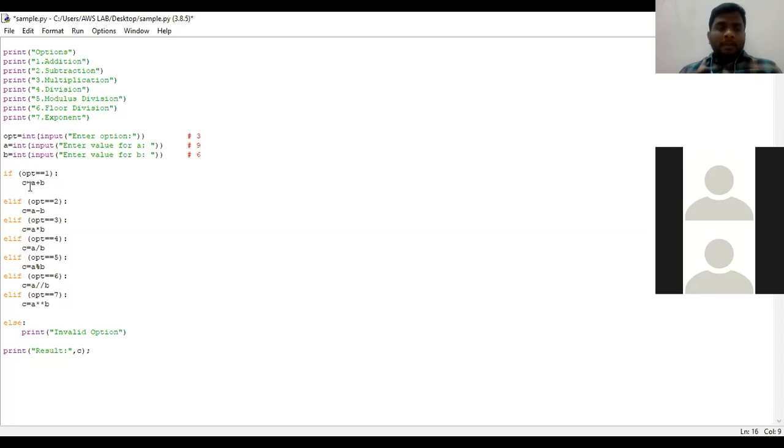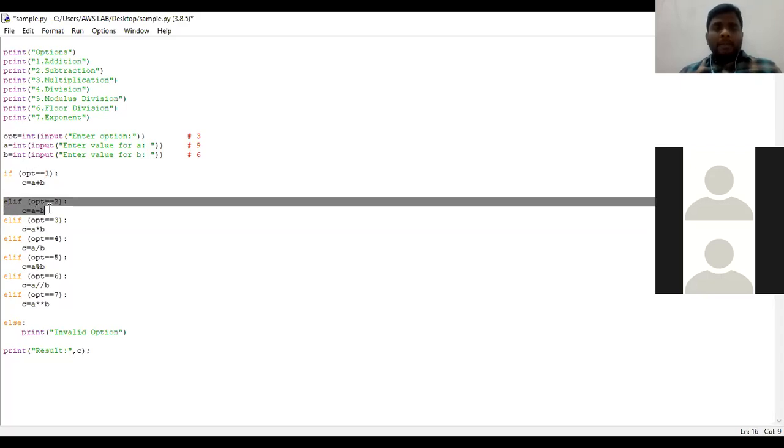Next it comes into the elif part. Now again it checks OPT. The value of OPT is 3. Is 3 equal to 2? The condition has failed. Since the condition has failed, it does not enter into the body of that elif.